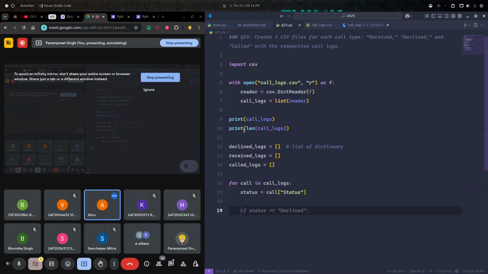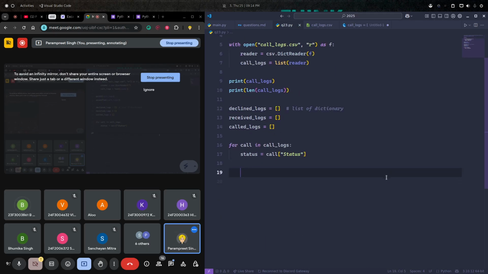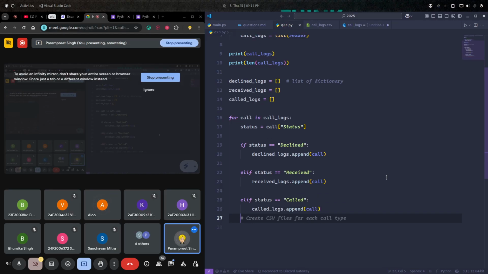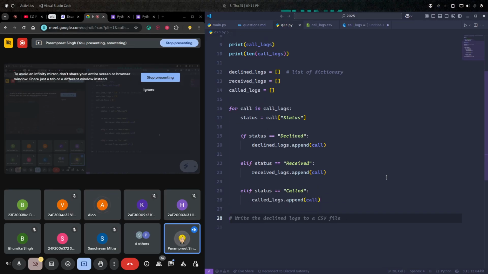Now I need to store, if the call is of decline I need to store it here, if the call is of received then I need to store here, and for the called as well. Now how will I do it? Just basic if else. If status is declined, then I'll append in declined logs. elif status is received, then I'll append in received, and elif status is called, I'll store it in called logs. Are you guys clear with this? Just give a thumbs up or something. Okay.